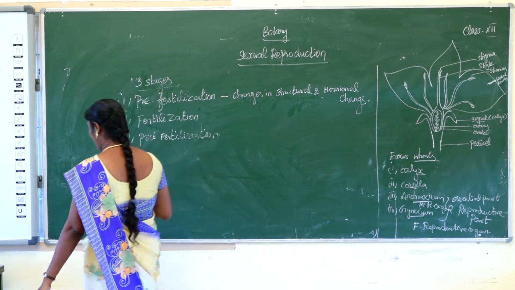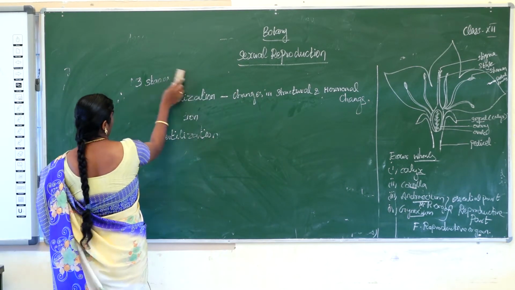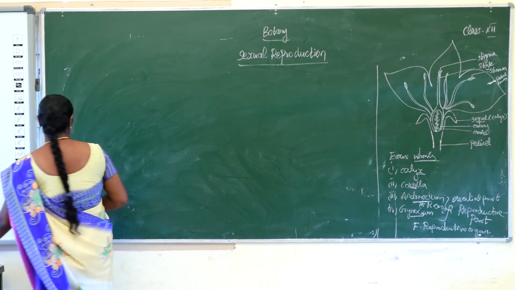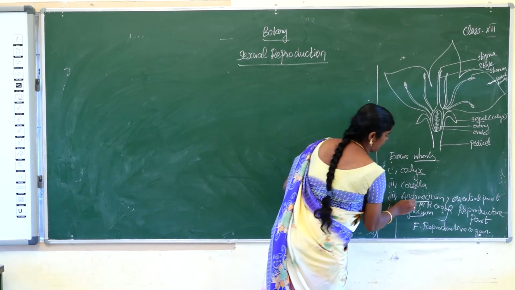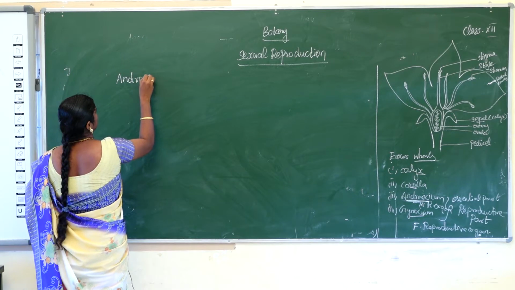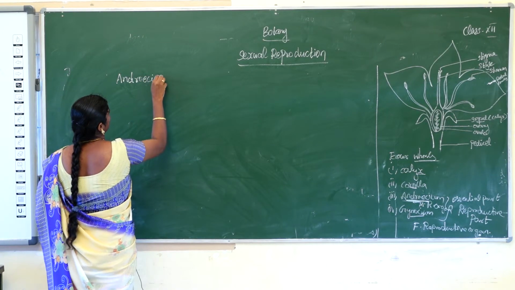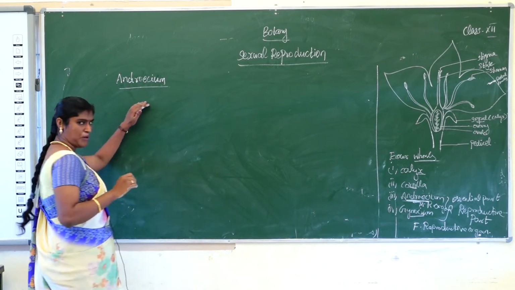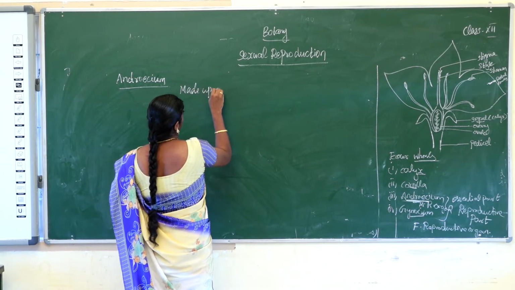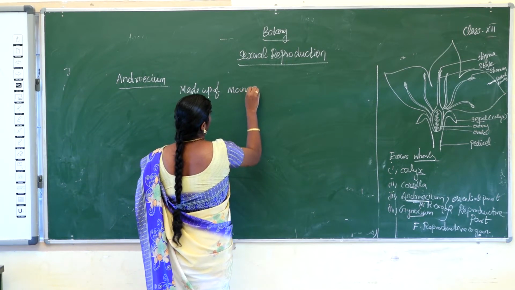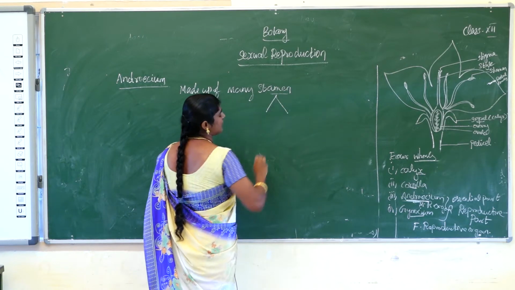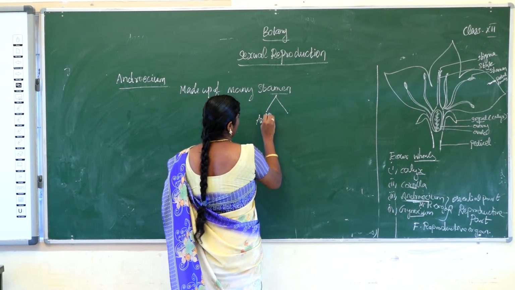Okay. Next one, the androecium. First we see the male reproductive part, the androecium. Androecium is made up of many stamens. A stamen has 2 parts.